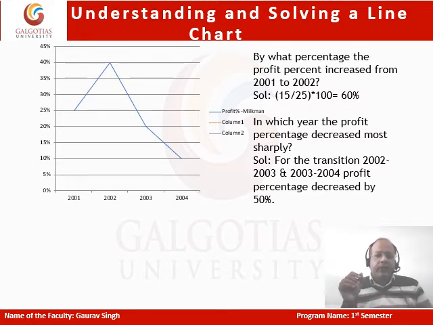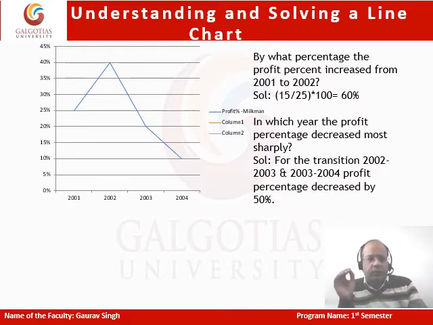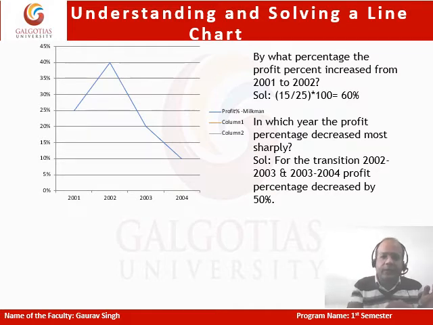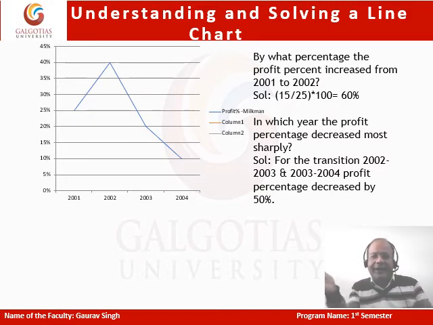If I look at the profit percentage, what the line graph is pointing out at the moment is 25%. And what happened in 2002? In 2002, it became 40%. So the profit increased from, sorry, 25 to 40. So what was the increase? Increase was 15, 40 minus 25. But what is the initial value? You always do increment over the initial value. Initial value is 25, and we multiply it with 100. It is going to be 60%. And we can refer to the solution given as well on the right side.